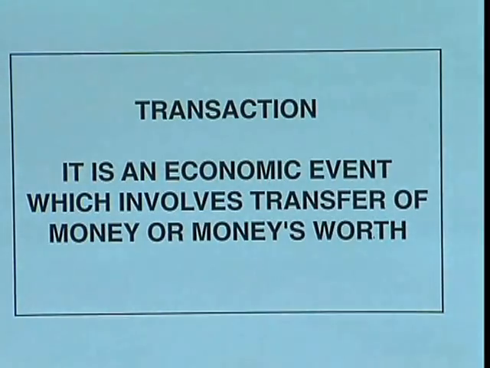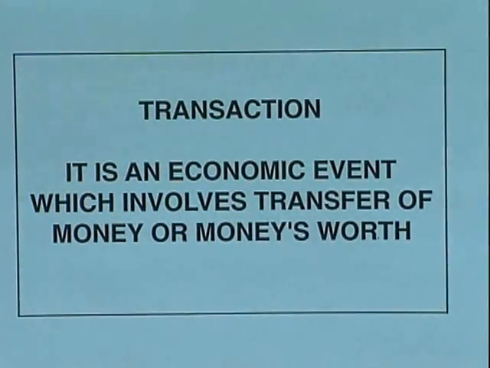You have to transfer. What is this transferring? Transferring means nothing but you can purchase or sale. Both are said to be transferring. So a transaction is an economic event which involves transfer of money or money's worth. You are either giving money or taking money. Now not only money, you are giving and taking both money as well as money's worth, something which is having the worth of money.